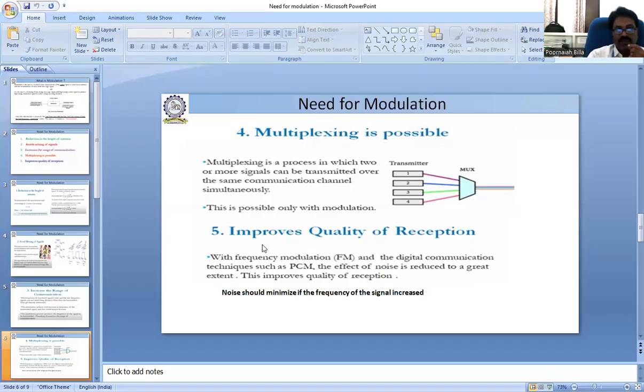And finally, modulation improves the quality of reception. As the signal frequency increases, the noise present in the transmitted signal is reduced. When the frequency is high, the noise entering the transmitted signal is very low. That means noise is reduced, and the quality of the signal we transmit and receive improves. So noise should be minimized.